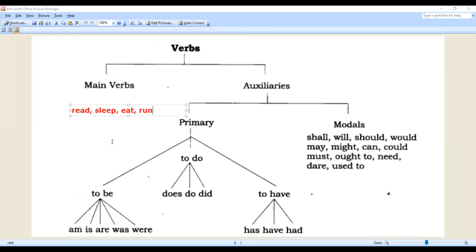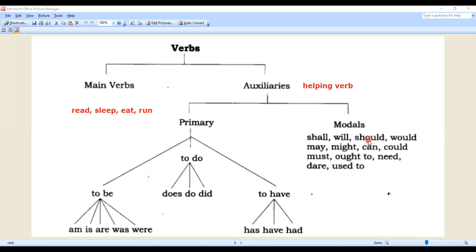Now next is the auxiliary verb, and auxiliary verbs we also see as a helping verb. We can say helping verb. So now what is the auxiliary verb? They give more meaning to the main verb. जो main verb होती है उसको क्या देती है? More meaning देती है. Okay, they cannot stand alone, which means that they require a main verb for their existence. As you notice, the auxiliary verbs are also divided into two parts,